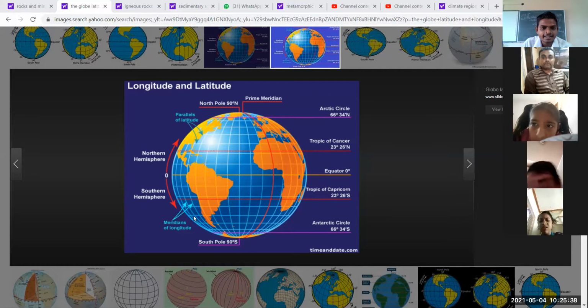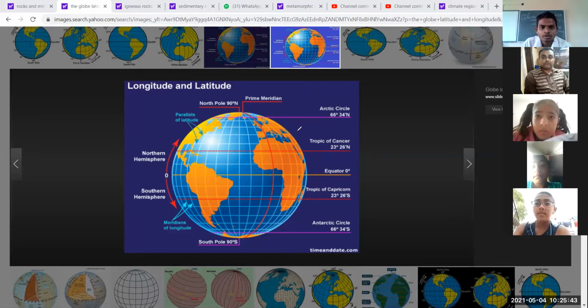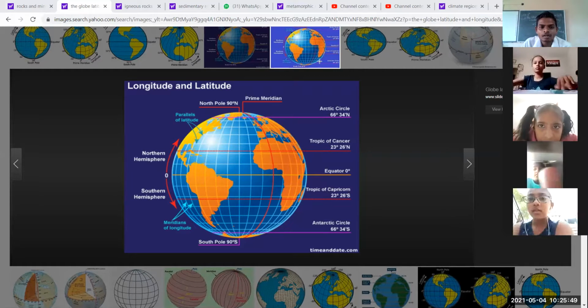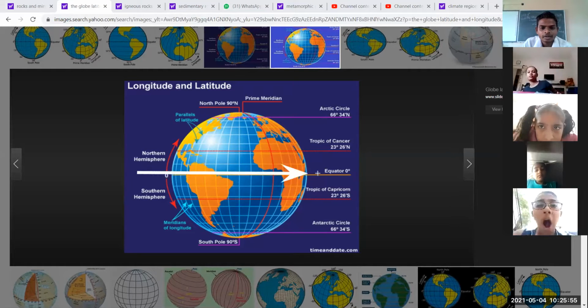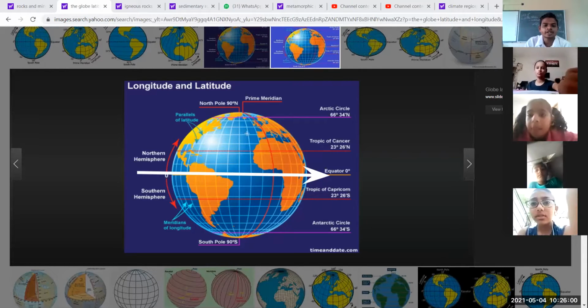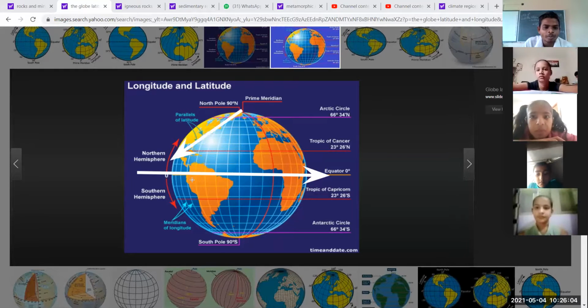Here you can see that the equator is almost passing through the middle of the earth. Here, the equator. It is called the equator. It almost divides the earth into two parts.